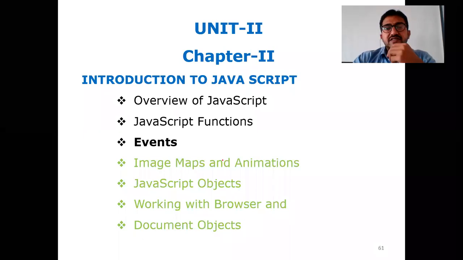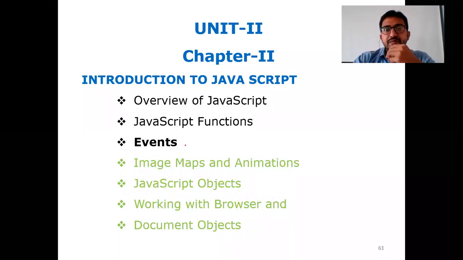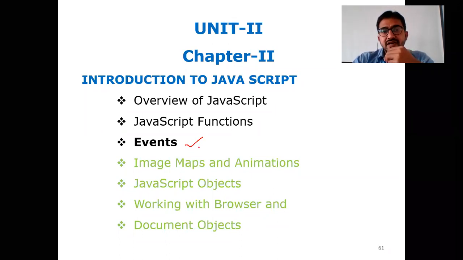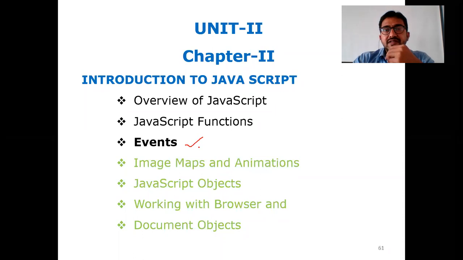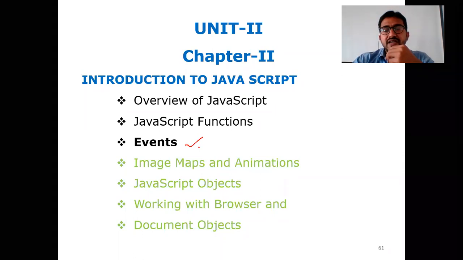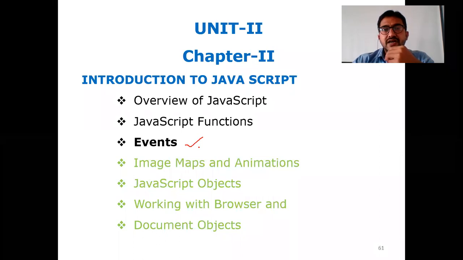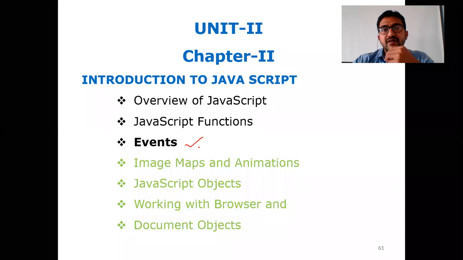Let me see today a very interesting topic, and very useful for doing your next week 5 programs, that is events. Events deal with whenever any action is to be performed, when you trigger something, when you click on something. If you want to trigger that to perform some sort of action, what type of task needs to be performed for a particular event.